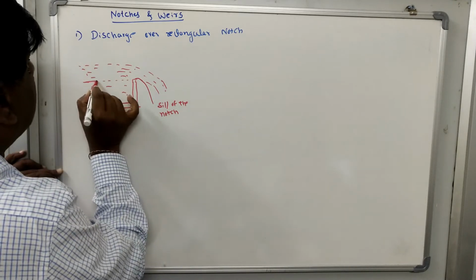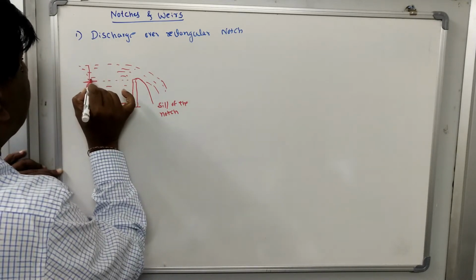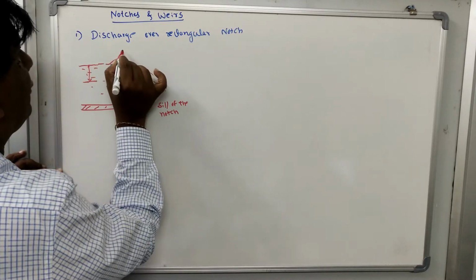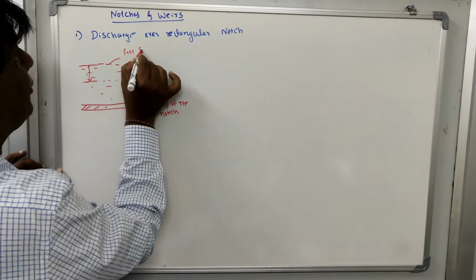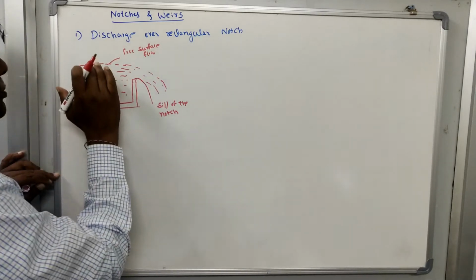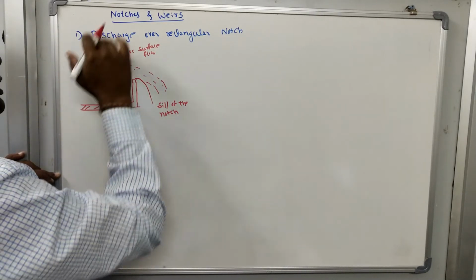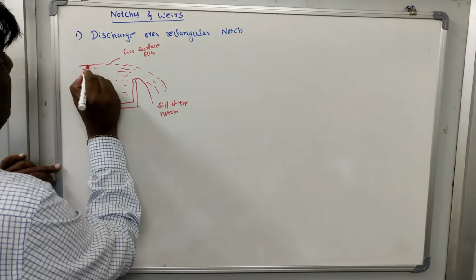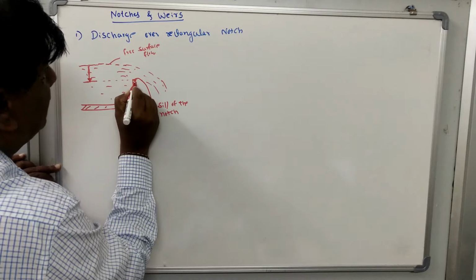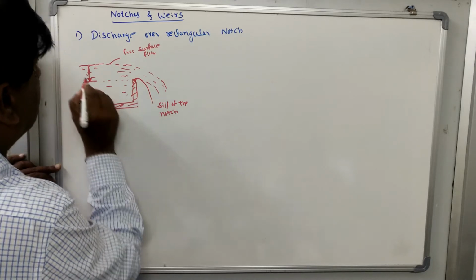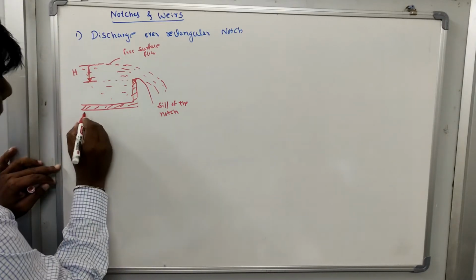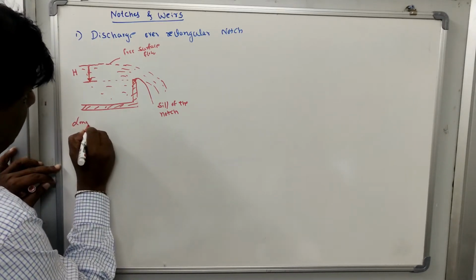and let the height above the sill up to the free surface. This is the free surface of flow. It means what? Free surface flow means this fluid is exposed to the atmosphere. Okay, so the height between the sill, this is the sill of the notch, so this height is h. This is the longitudinal section.